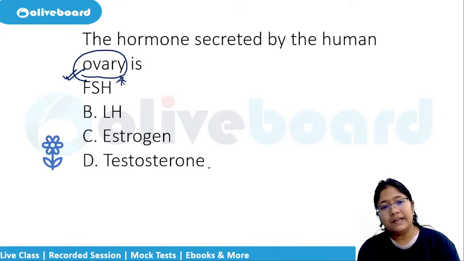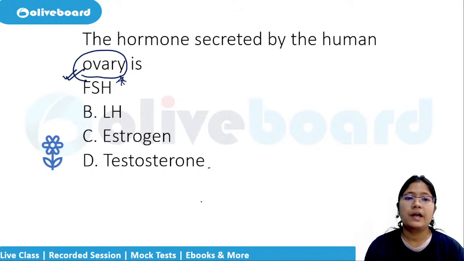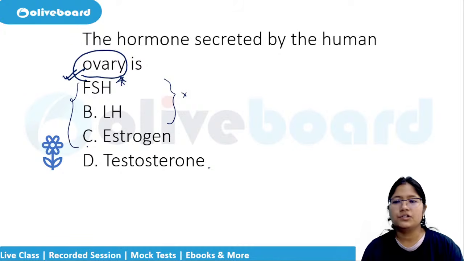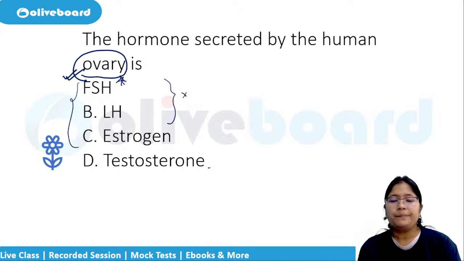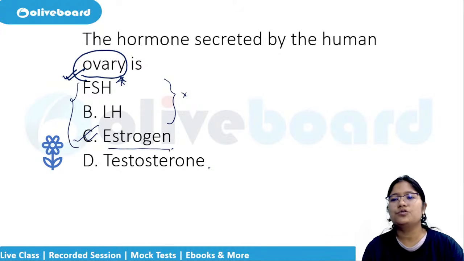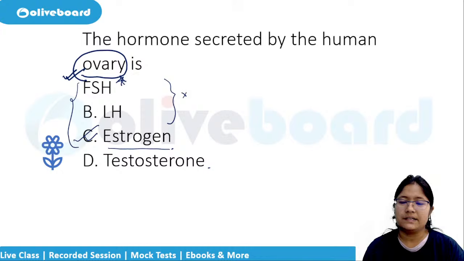LH, FSH, again, they are found in case of men also. The quantity is different, but it is found in case of men as well, right? So this won't be your answer because not secreted by ovary in case of men, of course. So you are left with only one option. Even if you don't know the exact answer and you are confused between A, B, and C, still you can shortlist. What is the answer? The answer here is option number C, that is estrogen. Estrogen is the ovary secreted hormone.